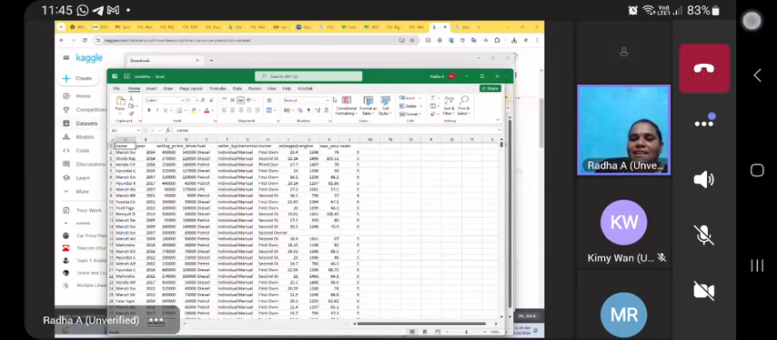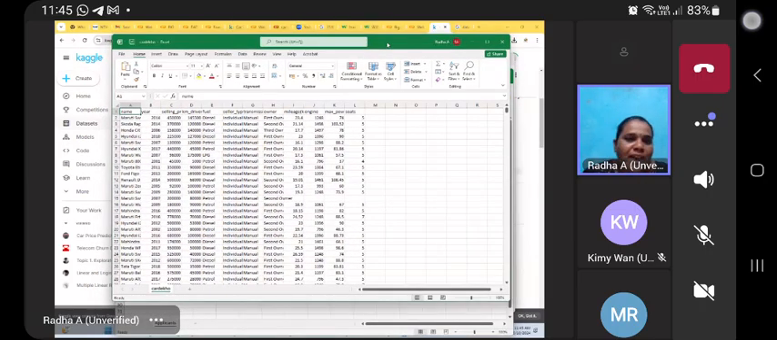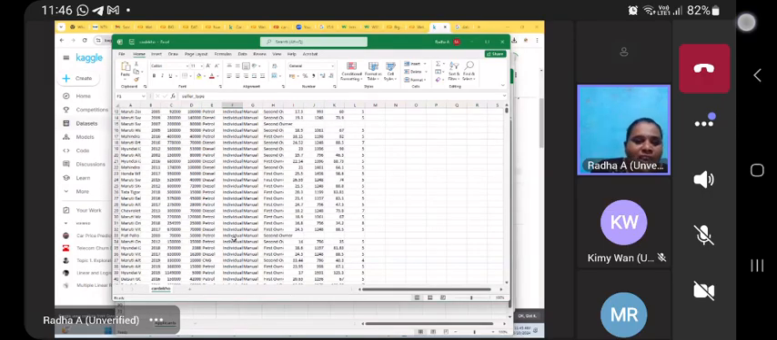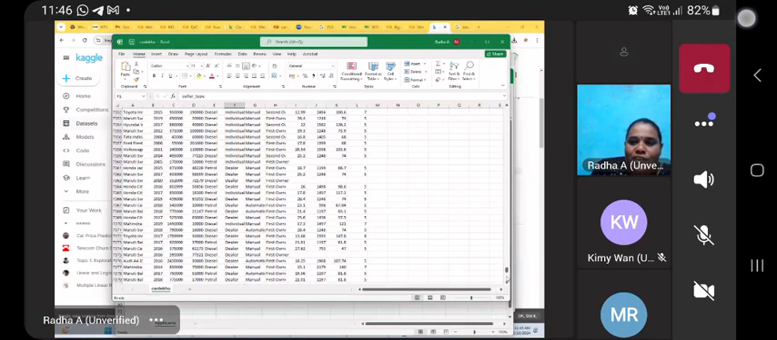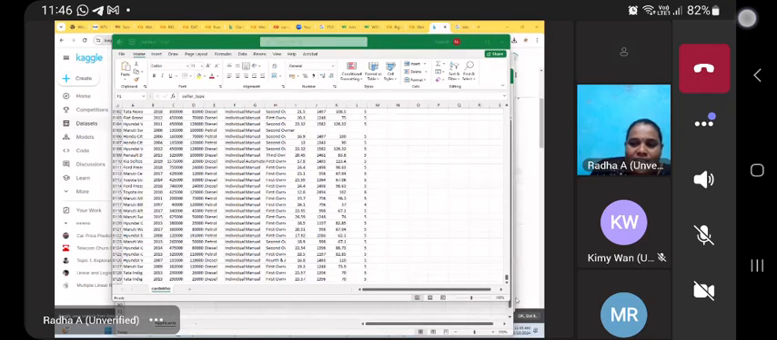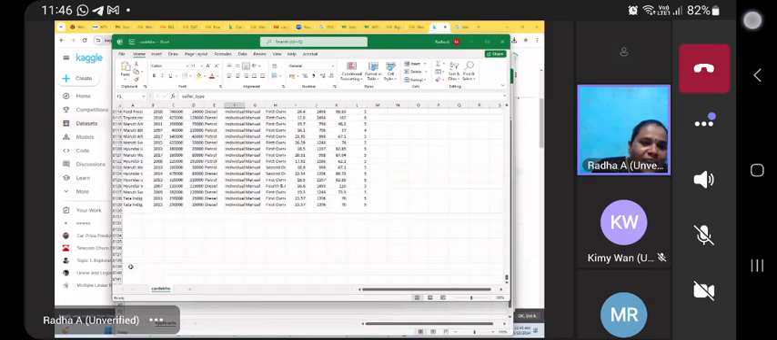See, this is a CSV file, a comma separated value file, not an exact Excel file. These are the column titles: name, year, selling price, kilometers driven, fuel type, seller type, and so on. If you scroll down, the data is quite huge. 8,129 rows are available; minus 1 for the header, 8,128 data rows. Now, this is big data.